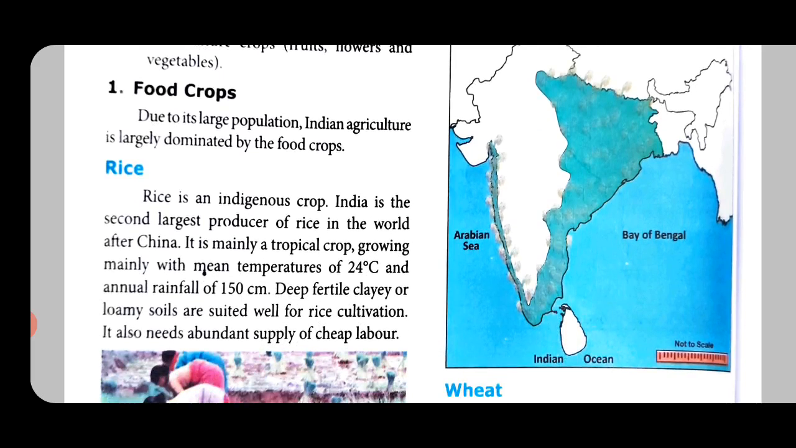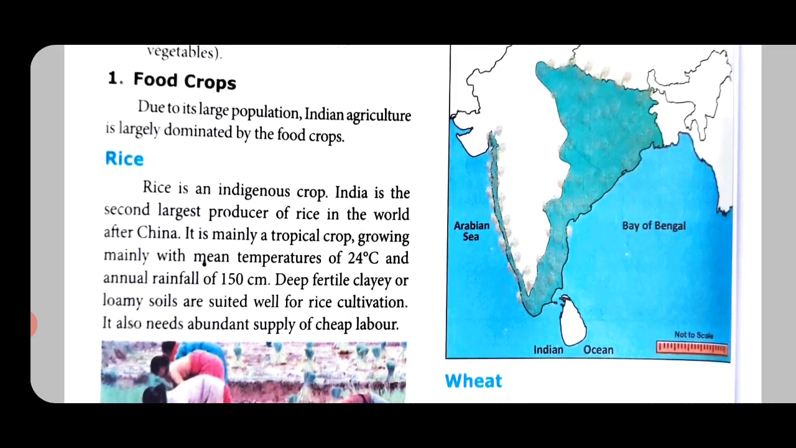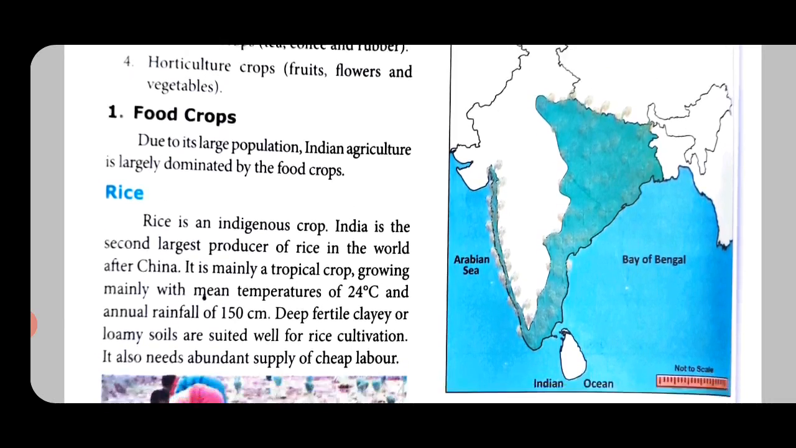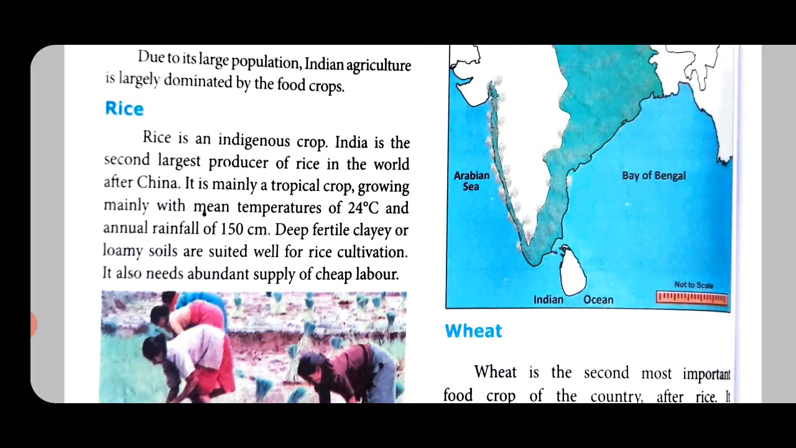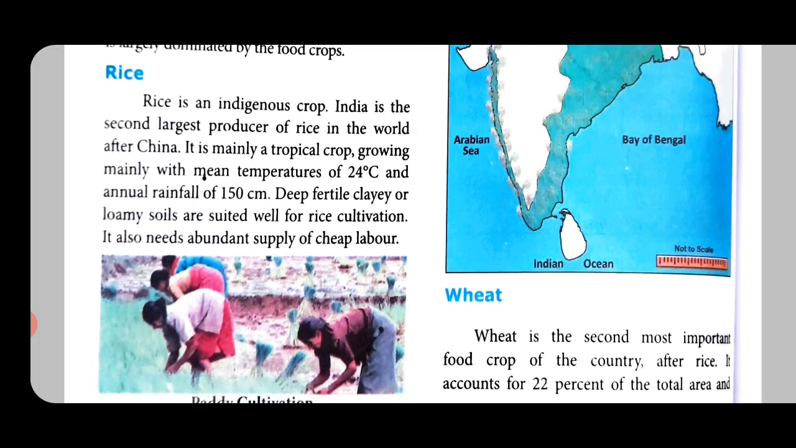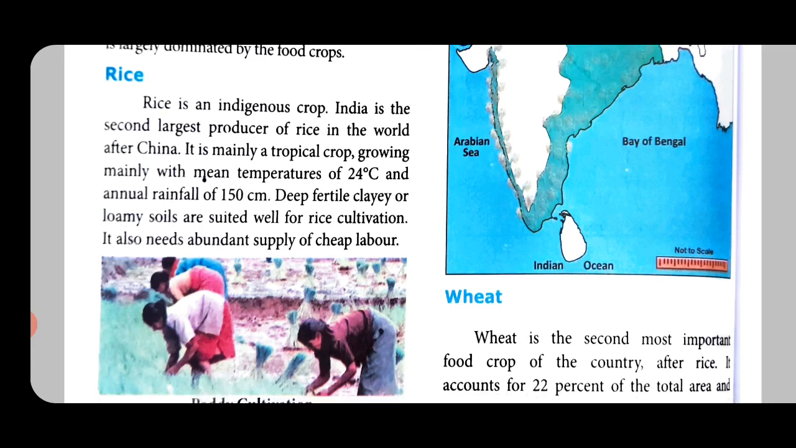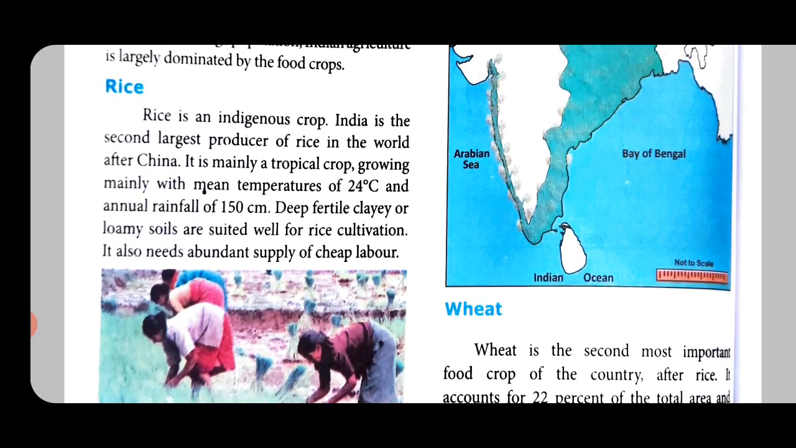Under food crops, due to its large population, Indian culture is largely dominated by food crops. So, we know India is a country with a huge population. So, we meet our demands by crops. First one is rice. Rice is an indigenous crop. It is a very important crop of India. India is the second largest producer of rice in the world after China. So, the country which has rice is China first and we stand second.